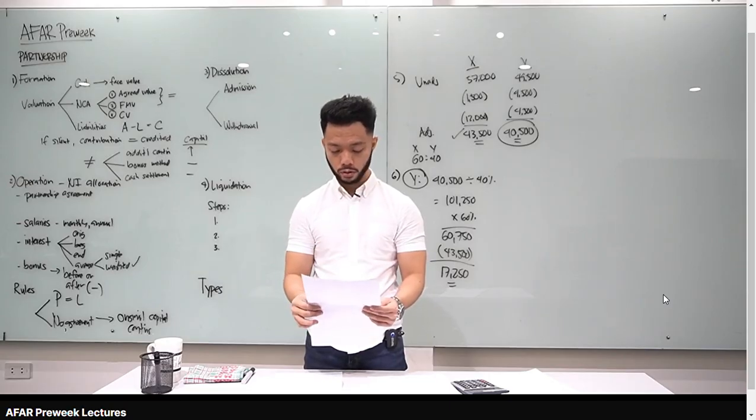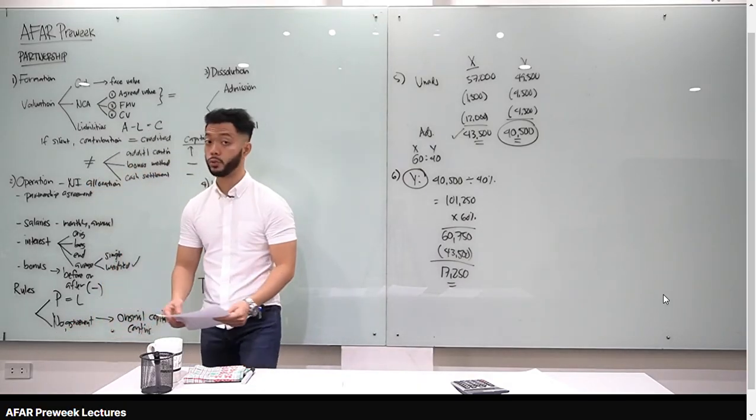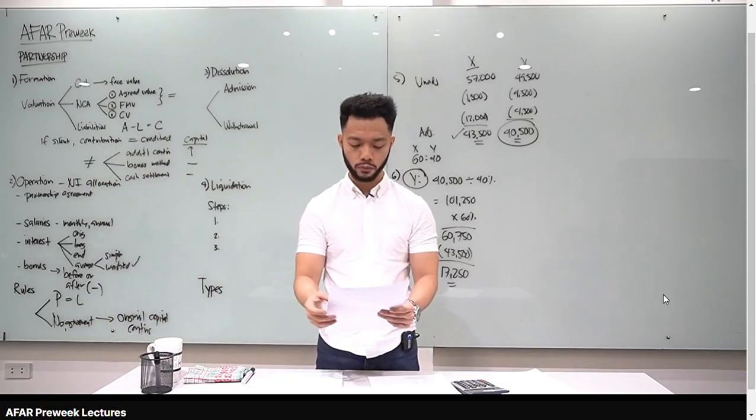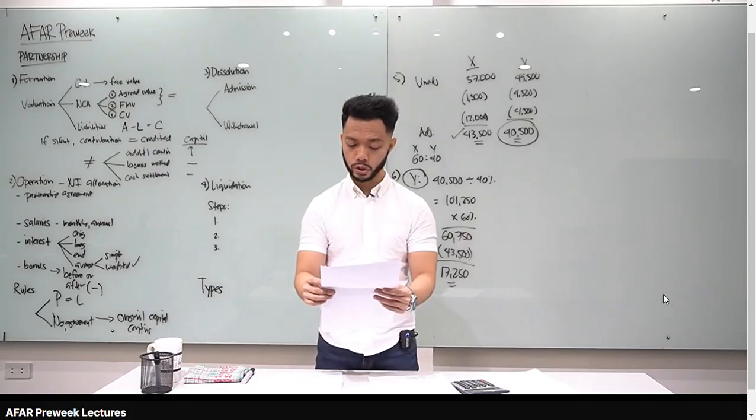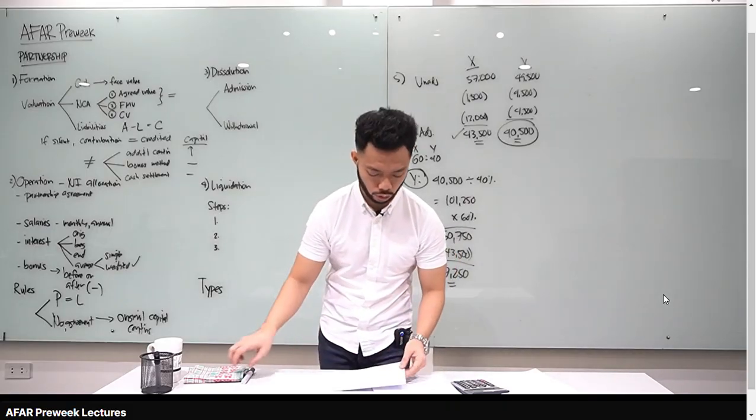According to the Philippine Civil Code, in the absence of stipulation, the sharing of profits or losses, pag wala silang pinag-agrihan as to the sharing, basis natin is the original capital contributions. D for number 9, in proportion to what the partners may have contributed, but the industrial partner shall not be liable for the losses. Letter D for number 9. Okay, let's go to problem solving.